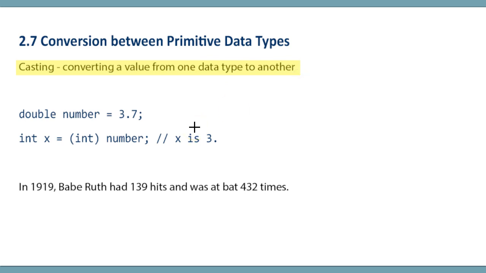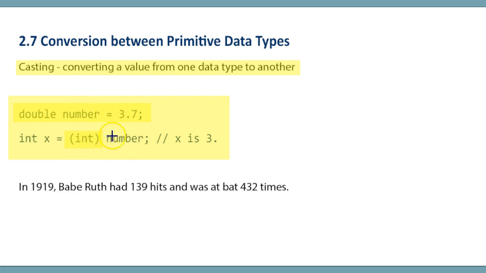Here's an example. Double number equals 3.7 is going to assign the value 3.7 to number. Here we have number being cast to an int, and that's done just by putting the data type that we want to convert to in parentheses right before the name of the variable. So here, taken together, the first line in this example declares and initializes number to 3.7, and the second line takes number 3.7 and casts it to an int and stores the result in x.